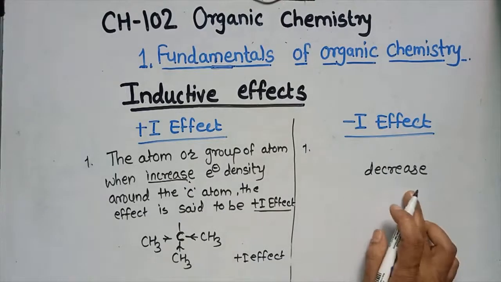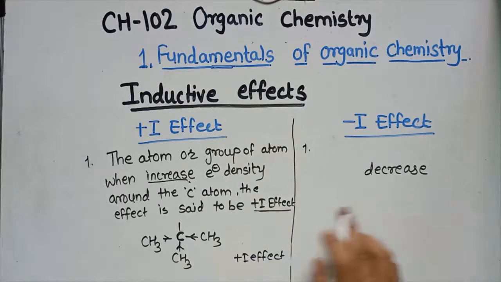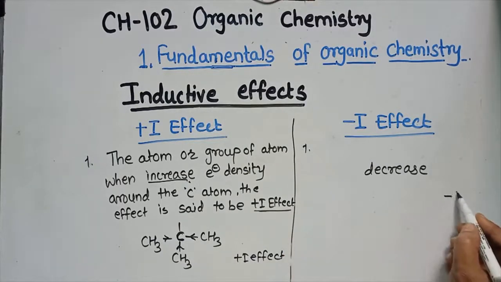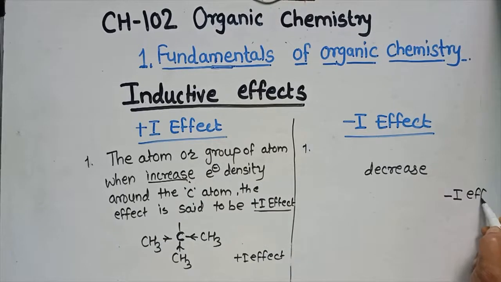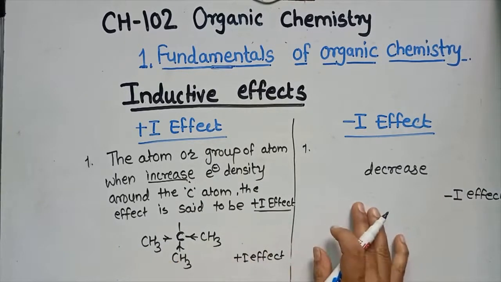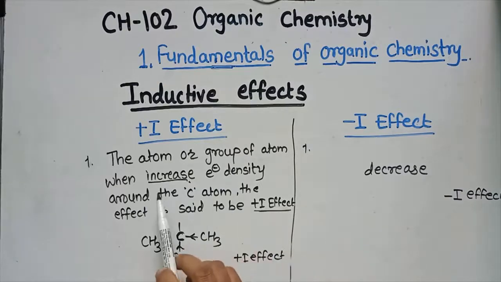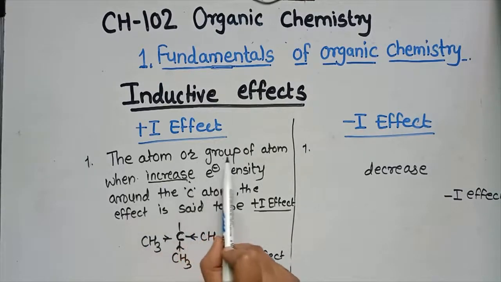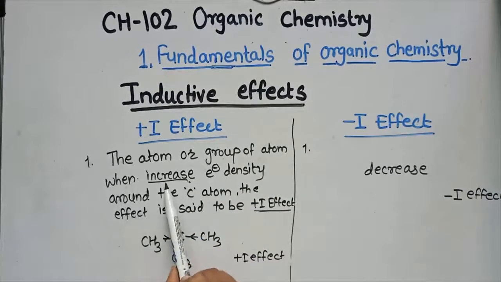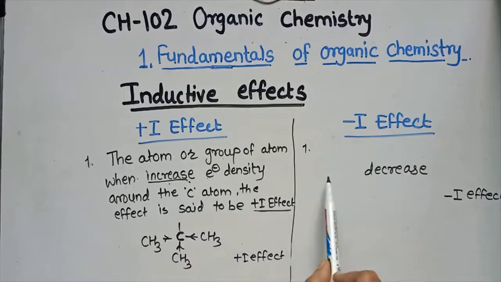Decrease in electron density around the carbon atom, that effect is said to be the minus I effect. I am not going to write the definition again. The only difference is that when the atom or group of atoms decreases the electron density around the carbon atom, that effect is said to be the minus I effect.